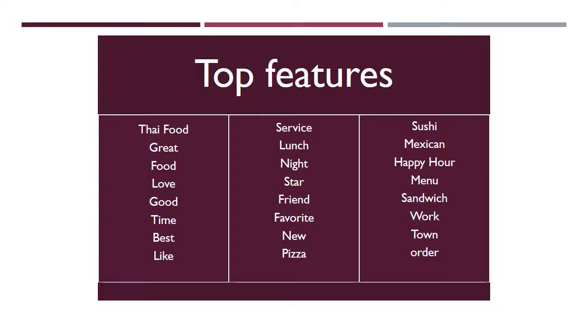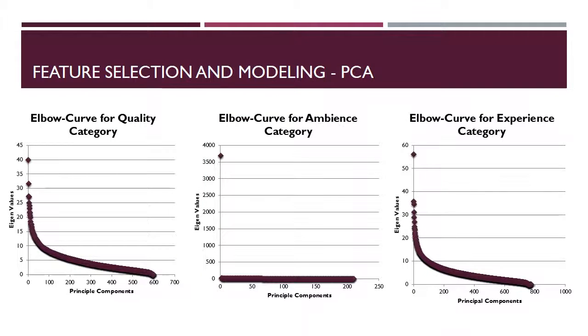This table contains the top features with the maximum number of hits. We can see that the tone of most of these features is positive. Also, Thai food seems to be a popular choice amongst reviewers. We then generated n-gram features with n up to 3 for each of the 3 review corpuses and identified reviews having good match and representation of various rating levels by comparing it with the surveyed keywords.